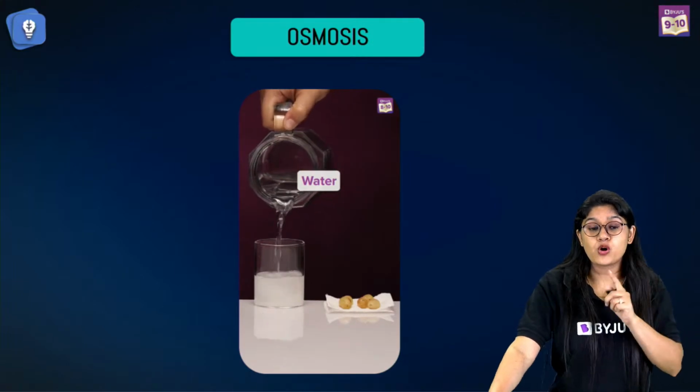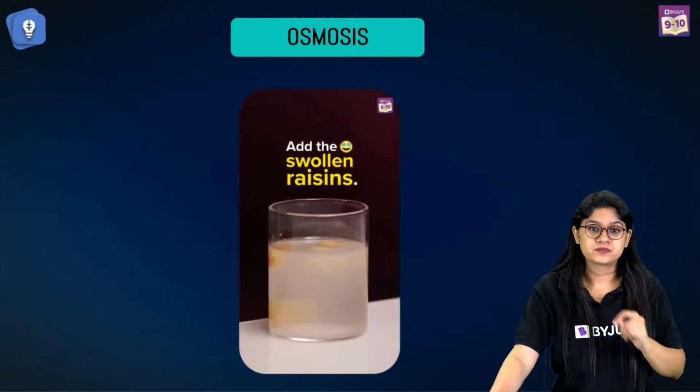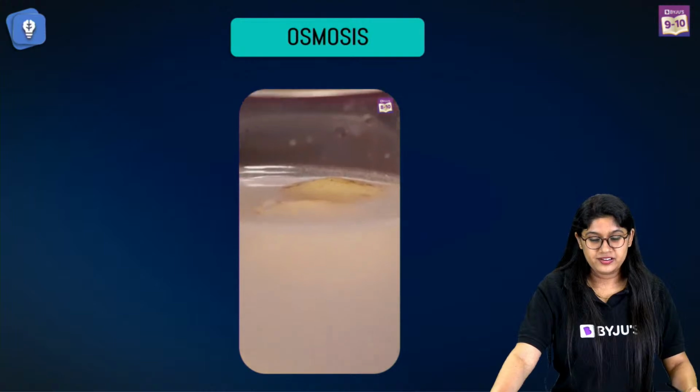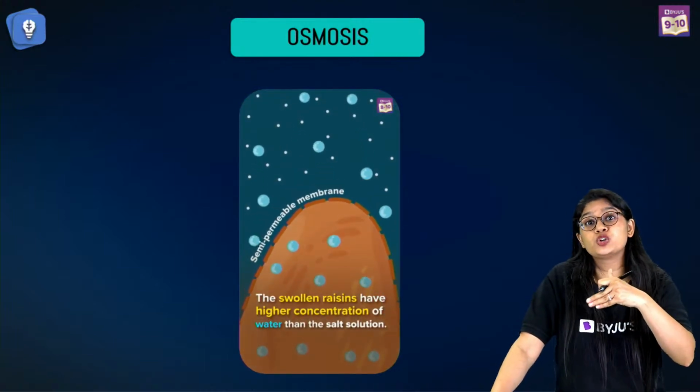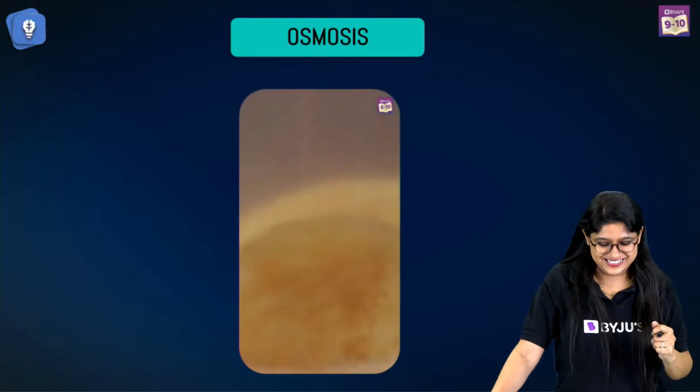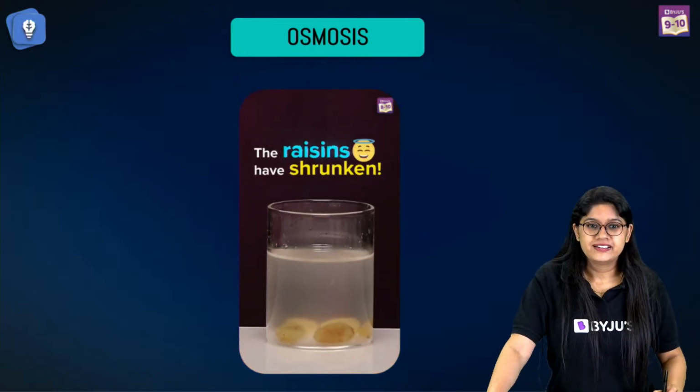Palak, cell wall is freely permeable. Yes. So it is rigid, right? But it's not that it will not allow the molecules to move. Yes. Very good, everyone.